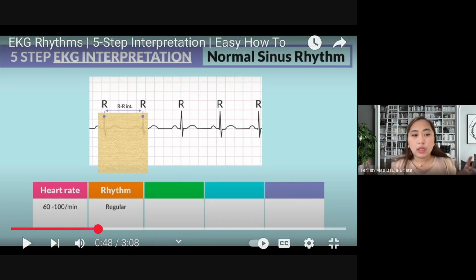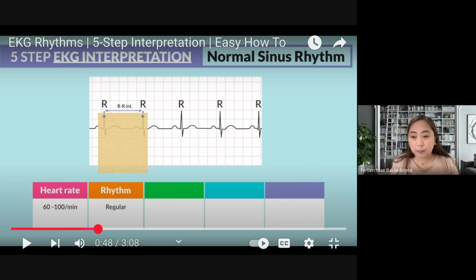Now, the reason your syllabus, your subject, is focused on atrial fibrillation is because atrial fibrillation is a condition of irregular beatings of the heart. So atrial fibrillation has no equal R peaks.